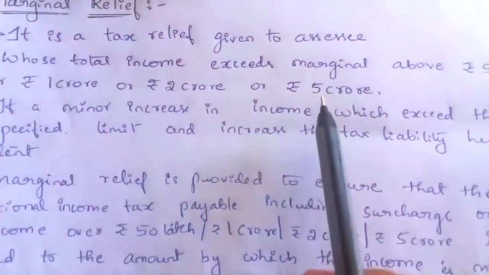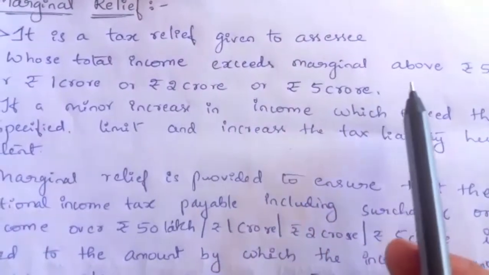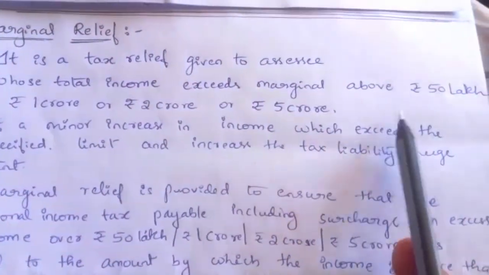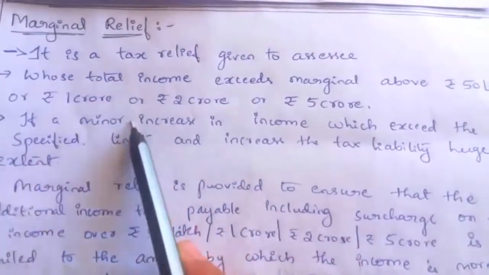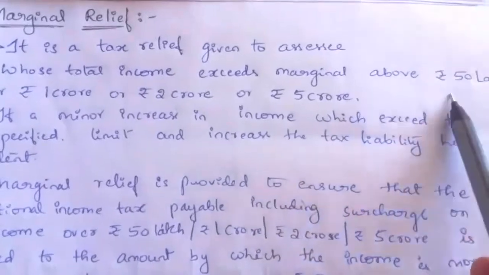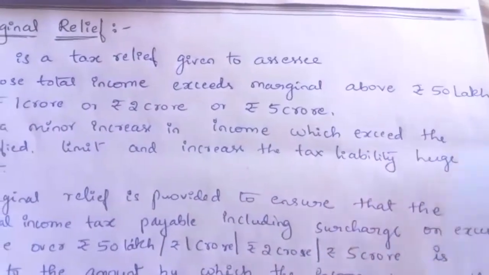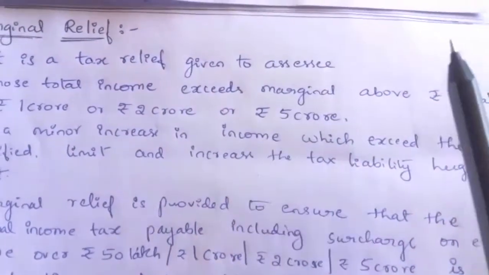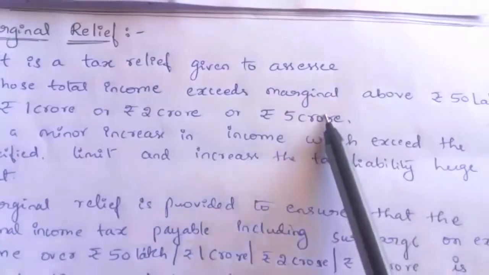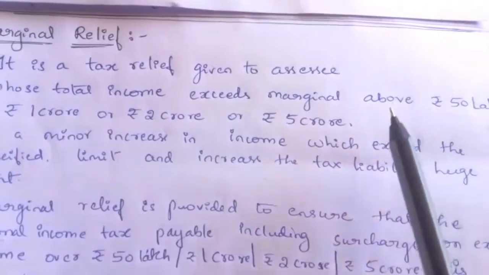Marginal relief is a tax relief given to an assessee whose total income exceeds marginally above 50 lakh or rupees 1 crore or rupees 2 crore or rupees 5 crore. If the total income of an assessee exceeds 50 lakh, then he has to pay surcharge, which means additional tax to the government.